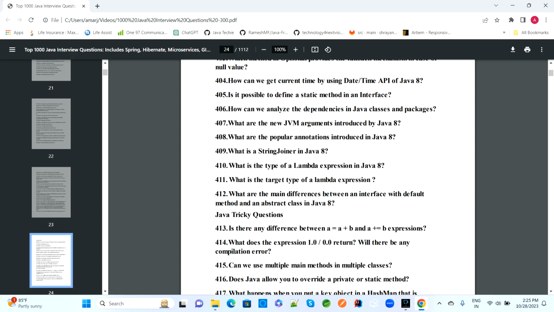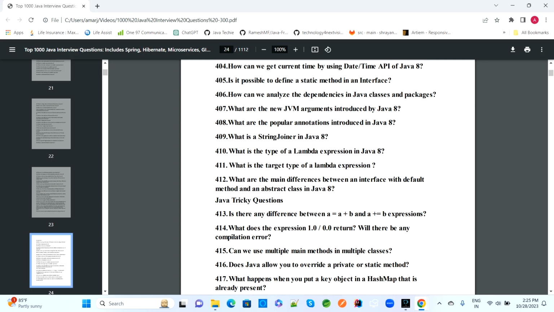Is it possible to define a static method in an interface? How can we analyze dependency in a Java class and package? What is a JVM argument introduced in Java 8? What are the popular annotations introduced in Java 8?